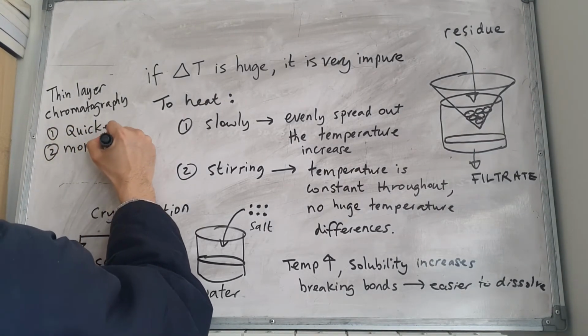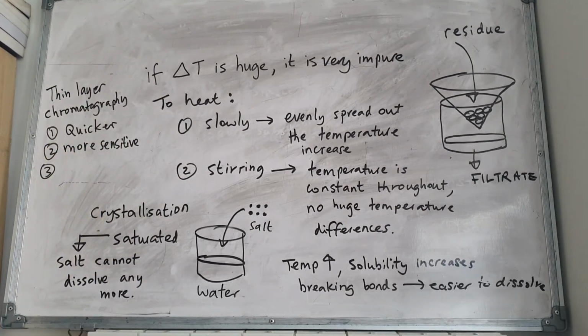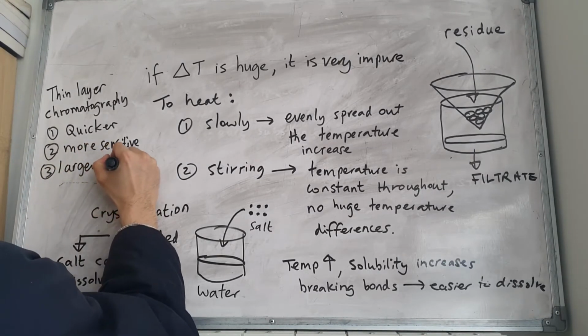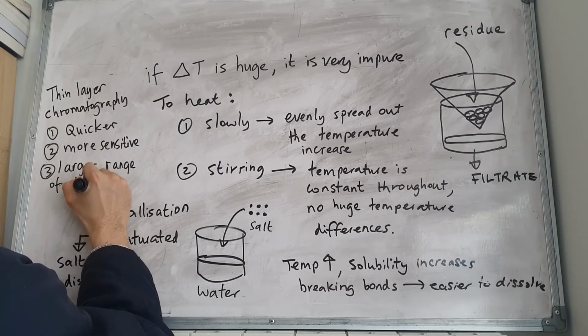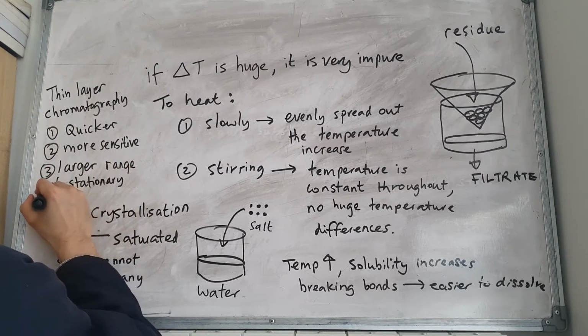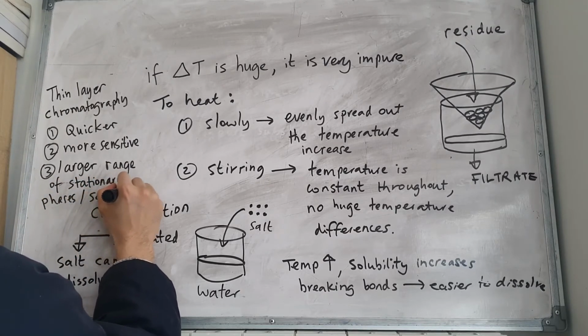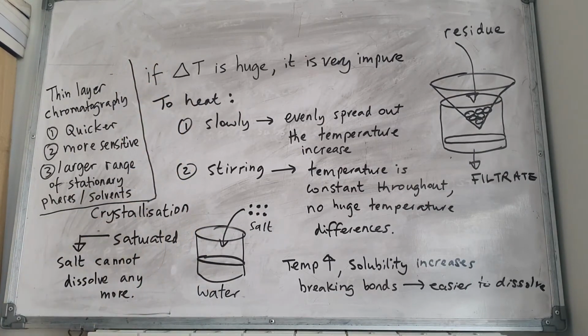So in this case, in thin layer chromatography, you can use a glass plate with silica as the stationary phase. The mobile phase will be absorbed by the stationary phase, and it will be the same as paper chromatography. So the only difference is the stationary phase. What are the advantages of using thin layer chromatography? It is quicker, it is more sensitive, and there's a large range of stationary phases or solvents.